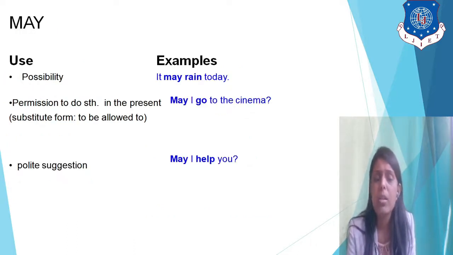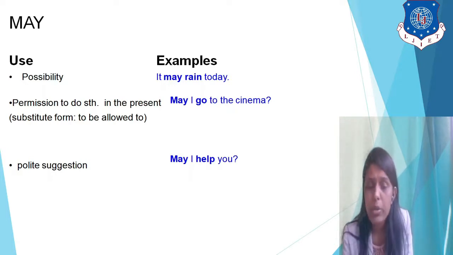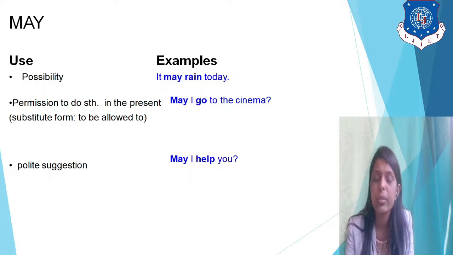May. May is also possibility. It may rain today, right? Permission to do something in the present: may I go to the cinema? Polite suggestions like, may I help you? So may is used for possibility, permission to do something, and polite suggestion.